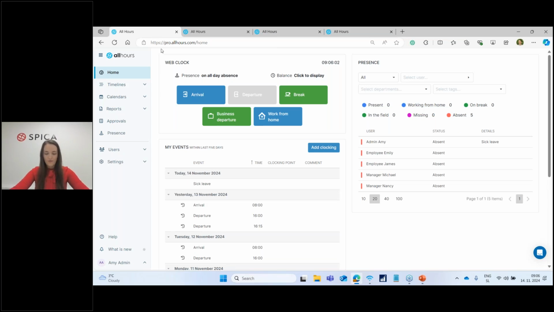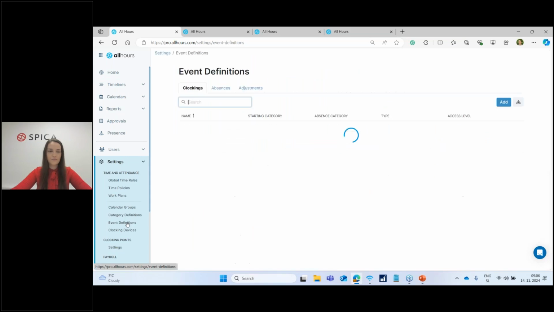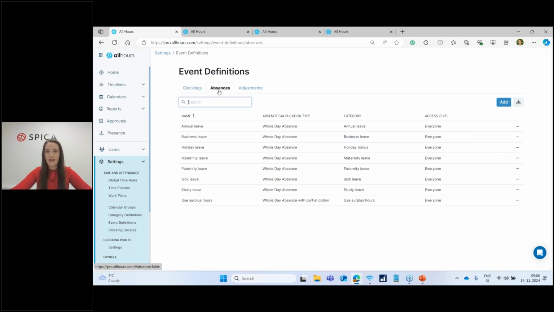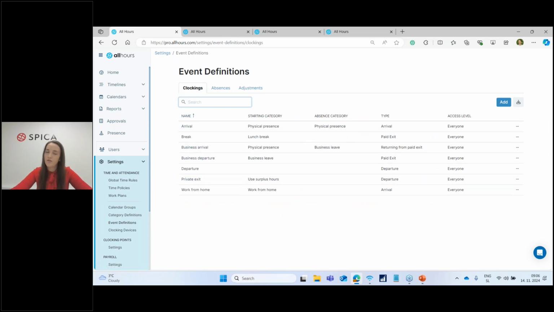Okay, so the first feature we are going to take a look at is how to restrict access to various types of time registrations and absences. So when we're talking about different events, if I go here under settings and event definitions, when I say events, what I mean is different clockings, different absences, and different adjustments, right? These are all already created in the system by default.